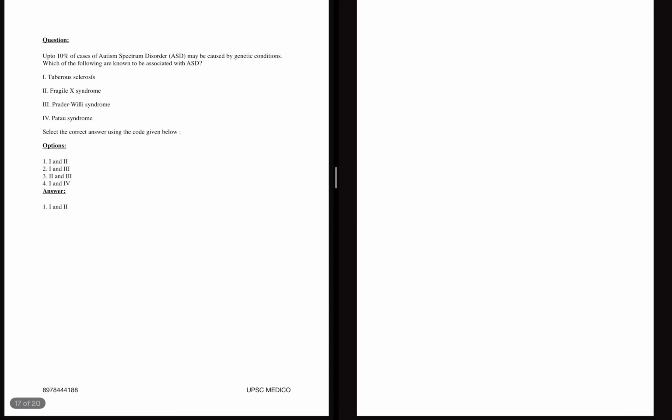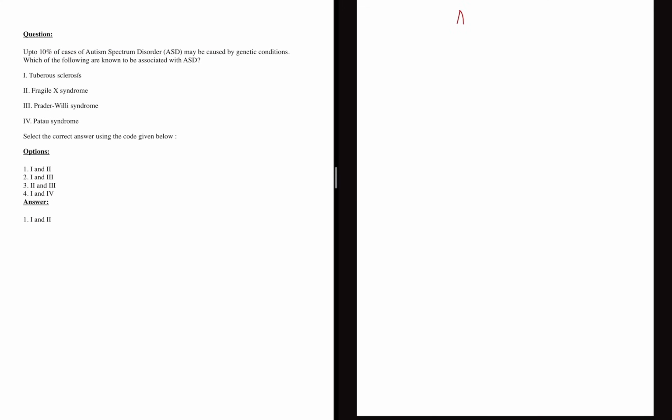So we are already done with IMNCI questions. Last we have ASD. It's a repeat question. What are all the genetic syndromes that can be seen in case of autism spectrum disorder?